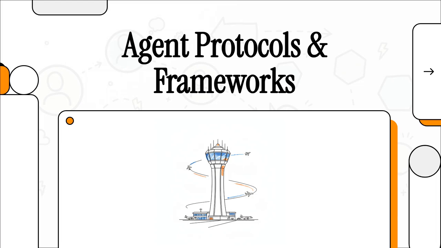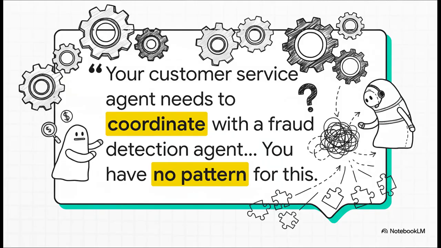Welcome to The Explainer. Okay, so if you're building AI agents, you already know how incredibly easy it is to get code generated. But what happens when those agents actually need to talk to each other? Well, today we're going to dive into the architectural skills that separate a simple script from a truly scalable, intelligent system.